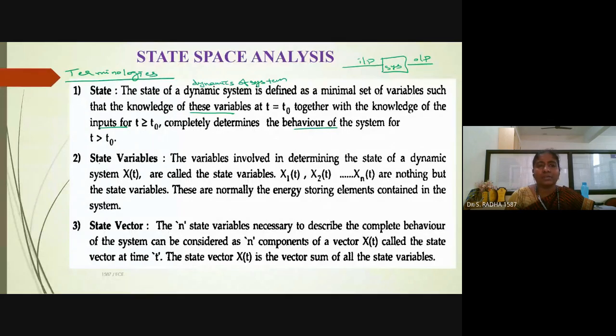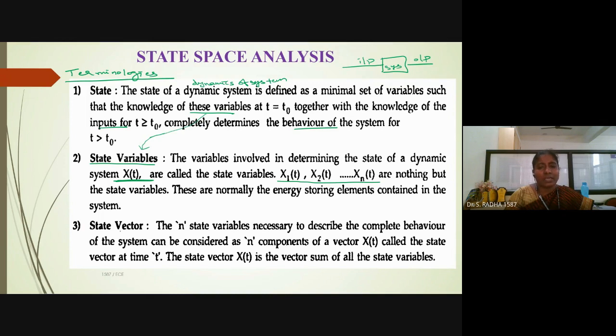Now, the next terminology is state variables. The variables we are using to explain the system are state variables. Generally, we use small letters, x1, x2, x3, like that. They are functions of time. At t equal to 0, t greater than 0, what is the behavior of the system? These variables will explain it. If you put all the variables together, it is called a vector, capital X of t. Independently, the variables are x1, x2, x3. X1 of t means they are functions of time, and based on time, they will explain the condition of the system.